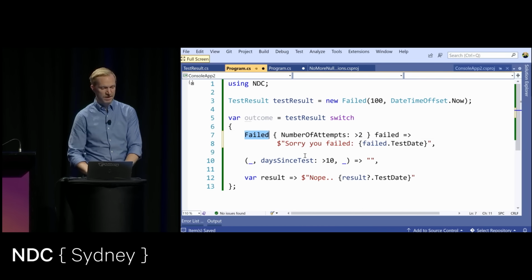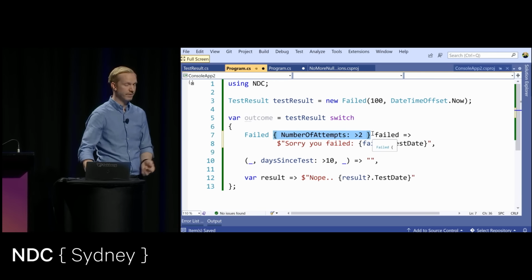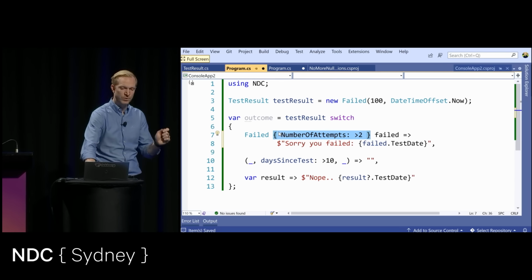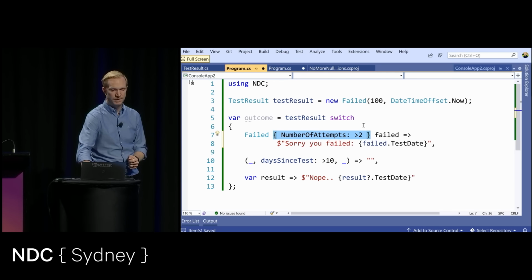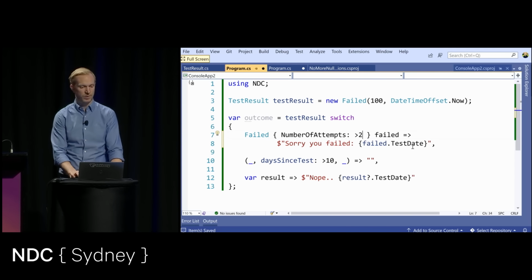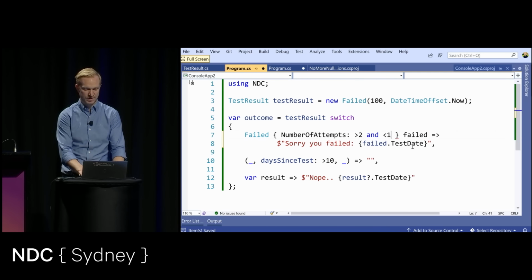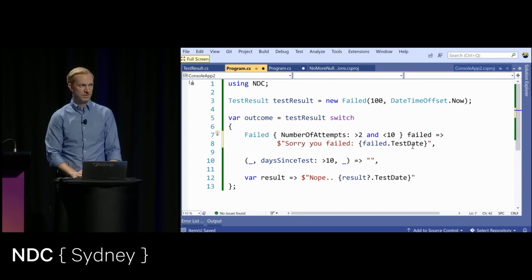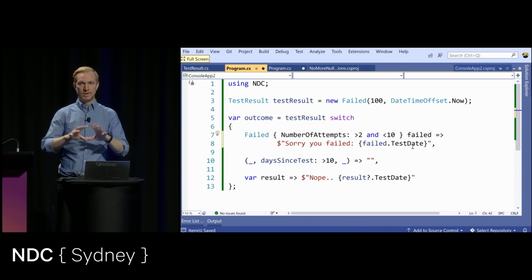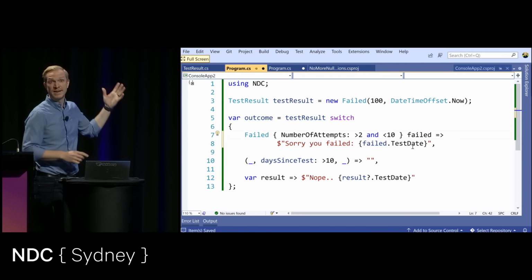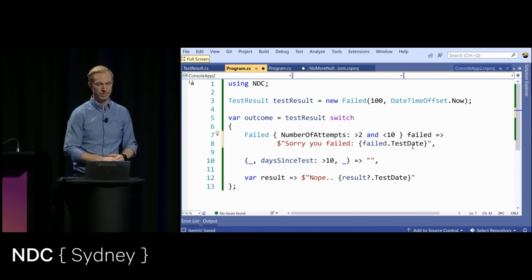But I can say that it has to be failed, and it has to have a property. This here is a property pattern. So using the curly braces, or curly brackets, I can say that I want to look at one of the properties. Again, using this relational pattern, it has to be more than 2 and less than 10, for example. So I can use conjunctive ands to put different types of requirements together. This here allows me to now define a range of allowed values, for example.